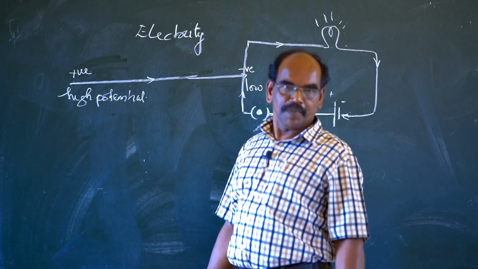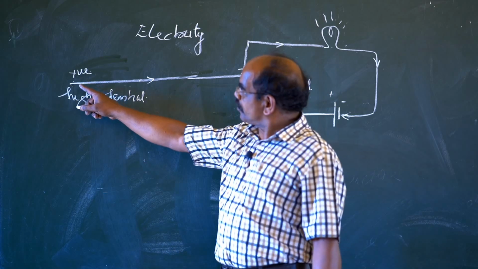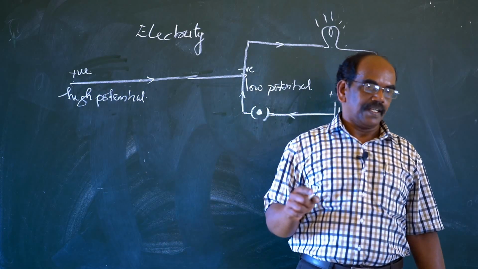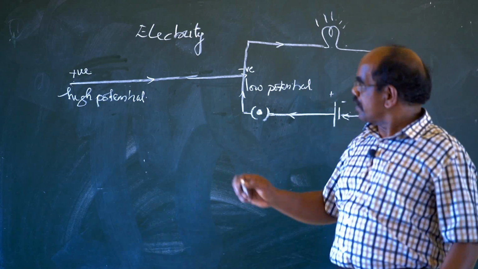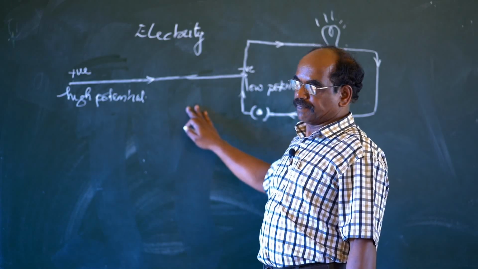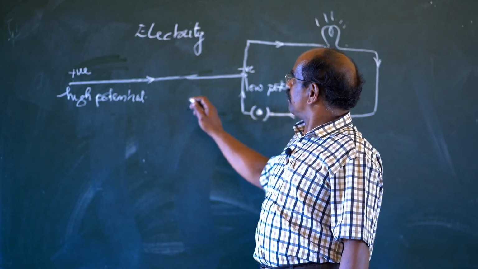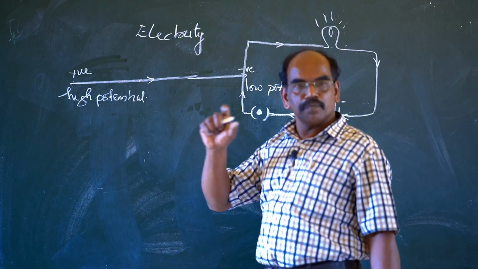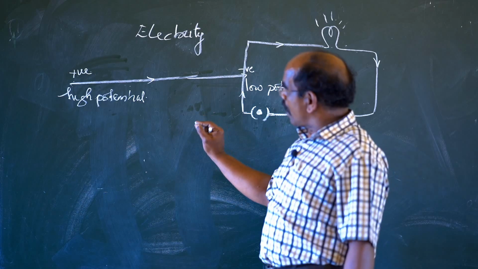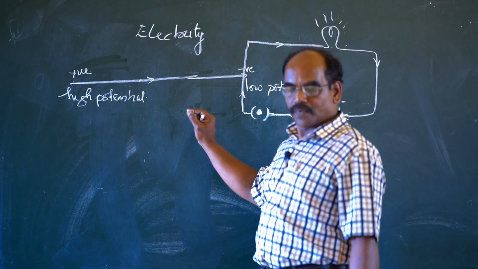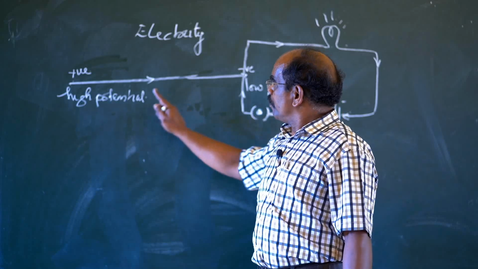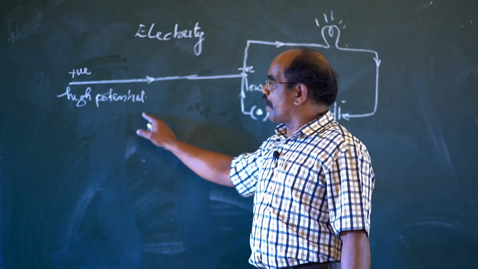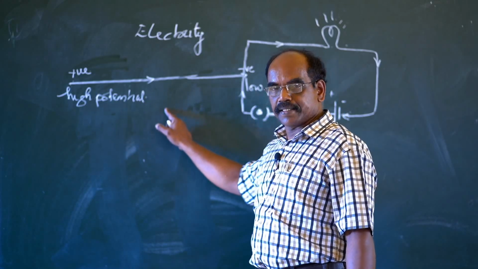Simply it will not flow. So the unit charge is allowed to flow if work is done. And that is defined like this: the work done in order to bring one unit charge from one point to another.